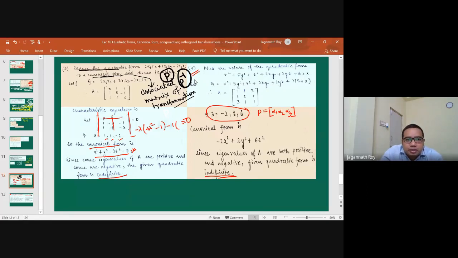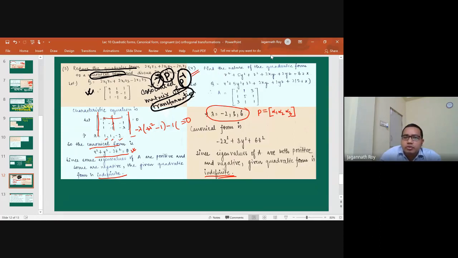Reduce the quadratic form into its canonical form. That means you have to use one transformation, and we have to mention what transformation we are using, that is, what will be our P matrix. So that is why it has given you confusion. I think now it is clear. For this also, find the P inverse. Okay, this was just finding the nature.